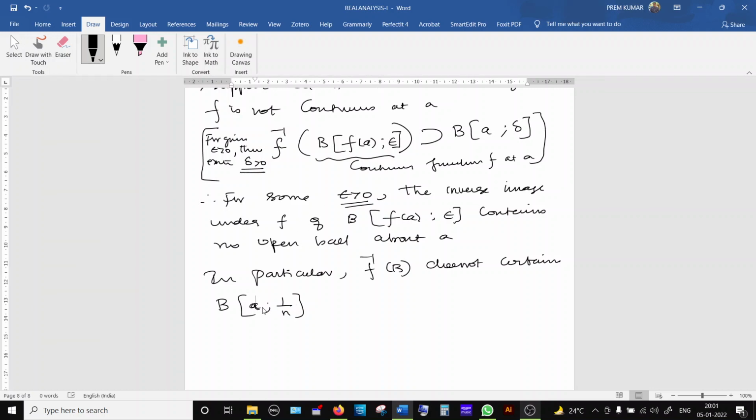So definitely this open ball whose center is at A, radius is 1 by n, this is true for any n. Suppose n equal to 1, n equal to 2, n equal to 3, all the open balls, same center, it will be like this. Radius 1, center is A, then radius 1 by 2, that open ball will be like this. Next, radius 1 by 3, the open ball. All these open balls, we write in a single statement like this. So there are many open balls. All these open balls will not be inside this B of f of A semicolon epsilon.